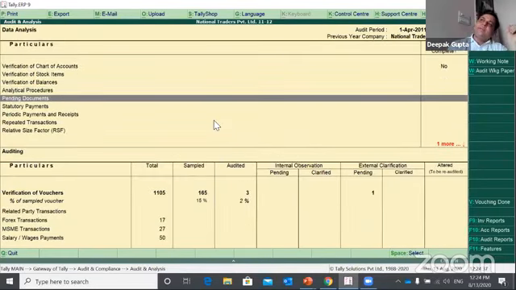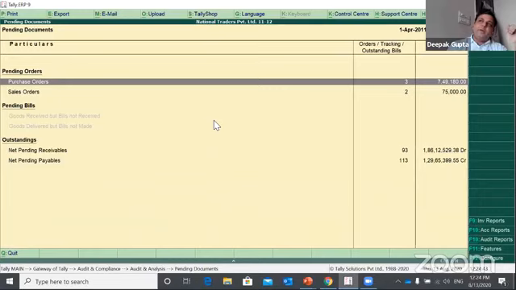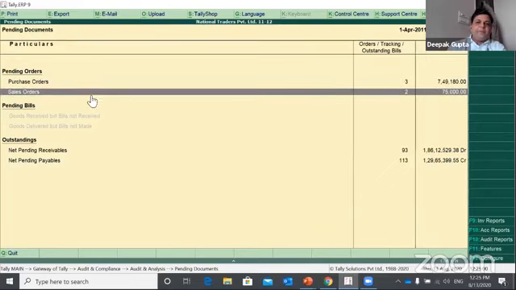Pending documents. At the end of the year, you wish to know how many documents are open and what is the total value pertaining to these documents. So let's say my user or my customer has been using orders. As on 31st March, there are 3 purchase orders which are open, with a value of this. There are 2 sales orders which comprise 75,000 in value. This particular customer is not using delivery challans and GRNs, so that's why it is disabled. Otherwise, it will show me those values also.